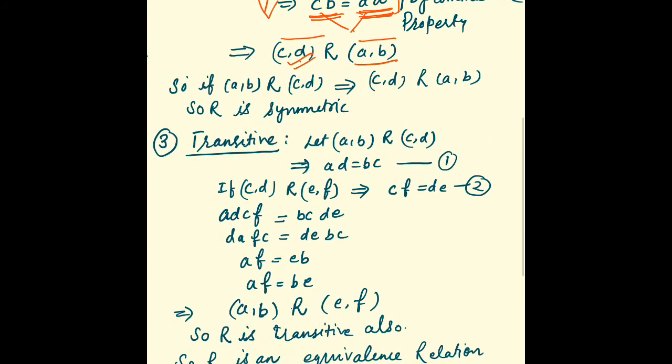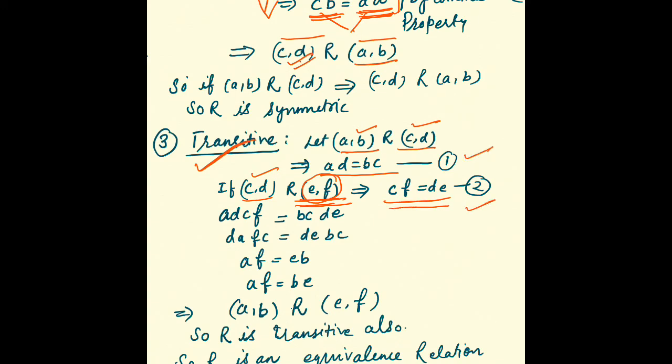Okay, now let us check the third one. For the third one, we have to check two conditions. If AB is relating to CD, then we should have this condition. If CD is relating to one more entry, EF, we have taken this third ordered pair. AB, CD, these are two ordered pairs. Now the second is relating to the third one also. So if CD relates to EF, then we should have this relation.